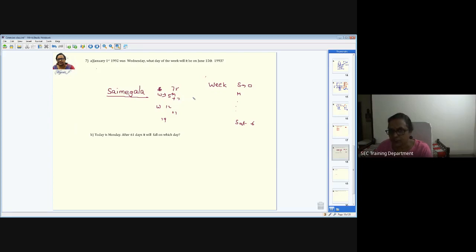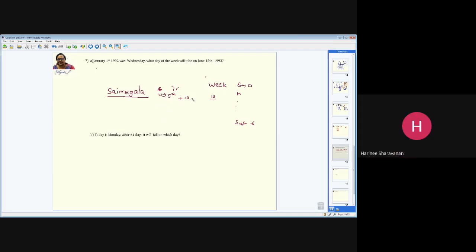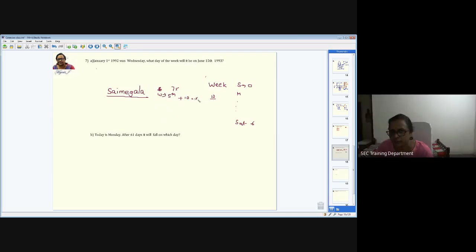So the shortcut we use is this. If you want to find out after 10 days, what will be the day? Instead of 7 days, if I ask you for 10 days, like the 5th is a day, after 10 days we have to find out. You know how to find this in the calendar, you can see that. But the easy way is, after 10 days, that's going to be Saturday, that's going to be the 15th, right? After 10 days means it's going to be the 15th.